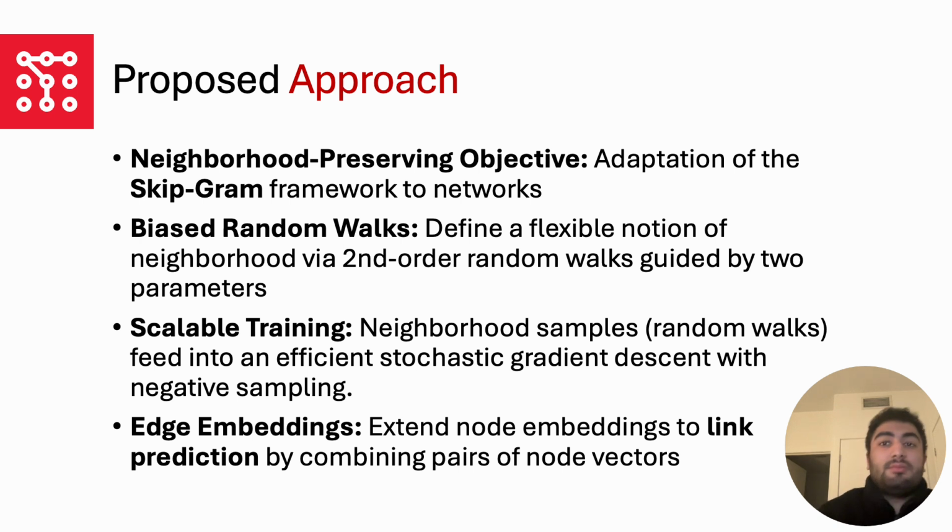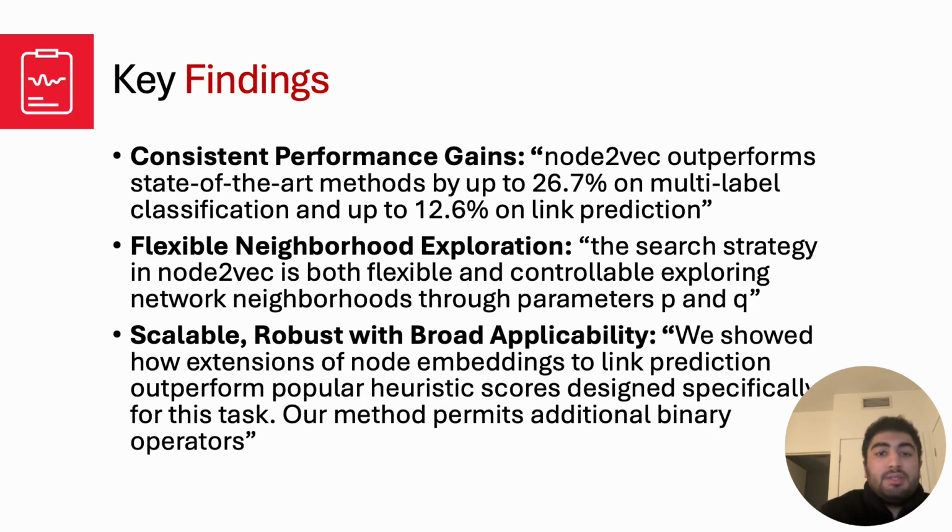edge-level tasks. As for the key findings from this research paper, Node2vec significantly outperforms baseline methods such as DeepWalk and LINE on multi-label classification and link prediction, with gains of up to 26.7% for node classification and 12.6% for link prediction. Also, the ability to bias random walks via the P and Q parameters helped Node2vec capture both community-based and role-based patterns, leading to richer node embeddings.